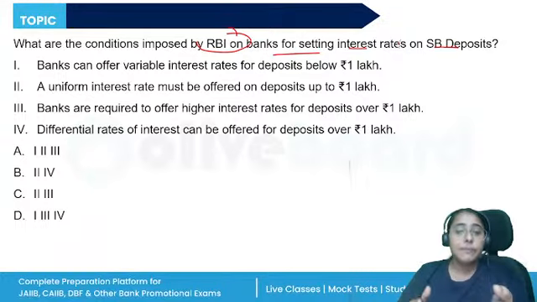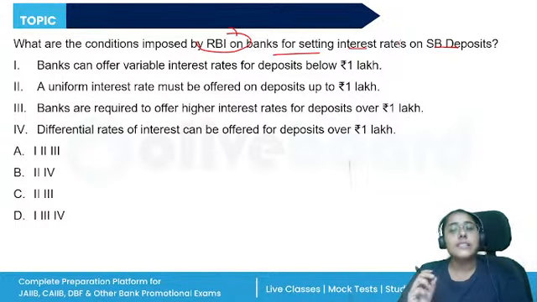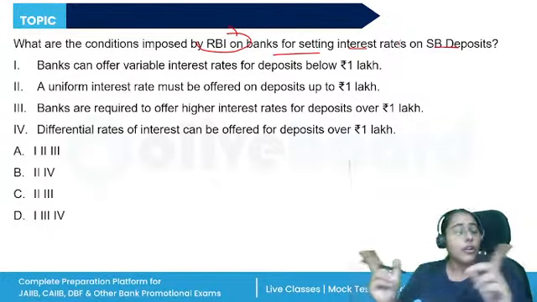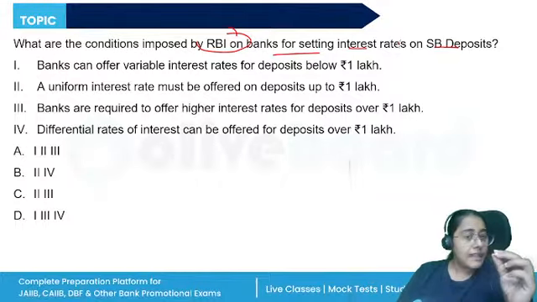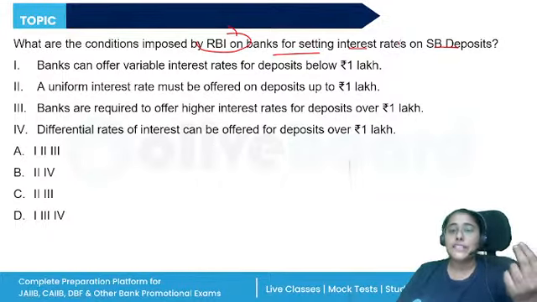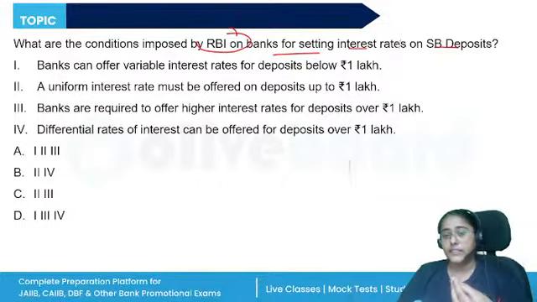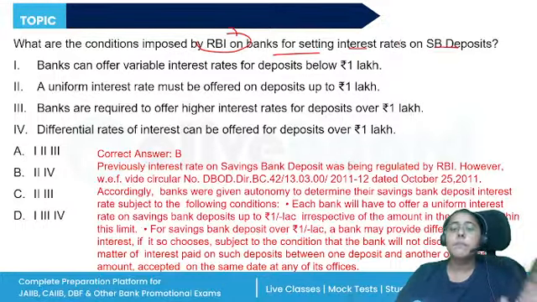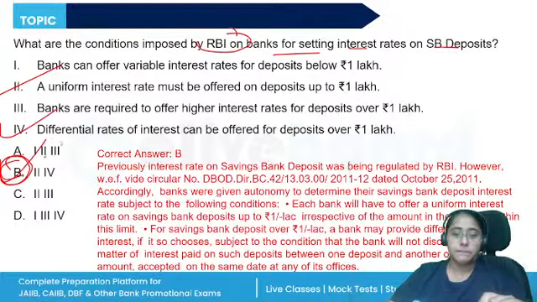And for the savings bank deposit over 1 lakh, differential rate of interest can be provided. But the differential rate of interest should be uniform within or between the customers that get a savings deposit, which is accepted on the same day at any of its offices. So between two customers, the bank cannot differentiate. So the correct answer is 2 and 4, option B.